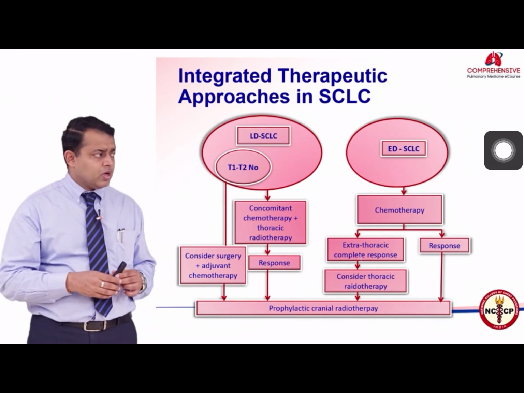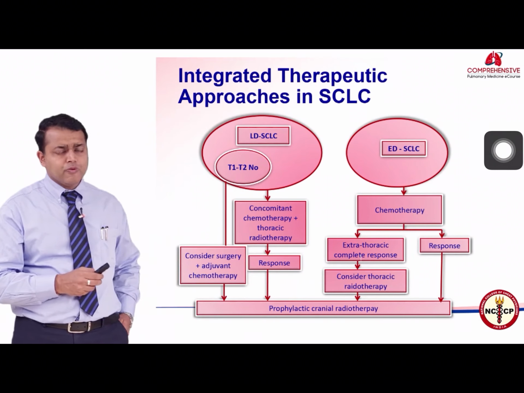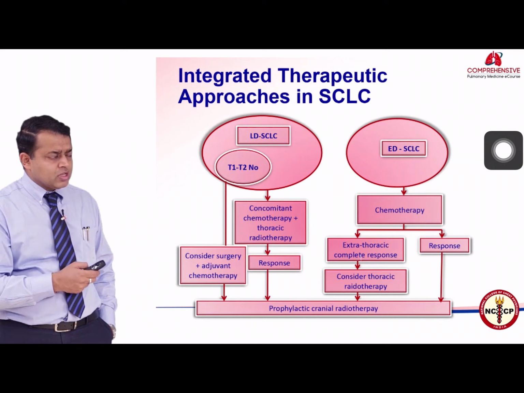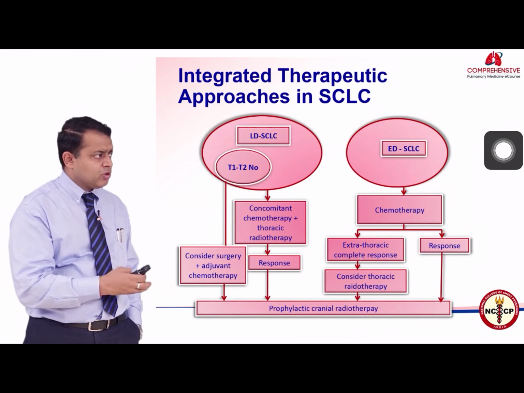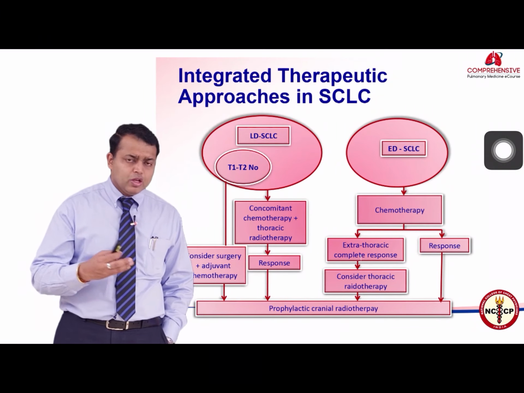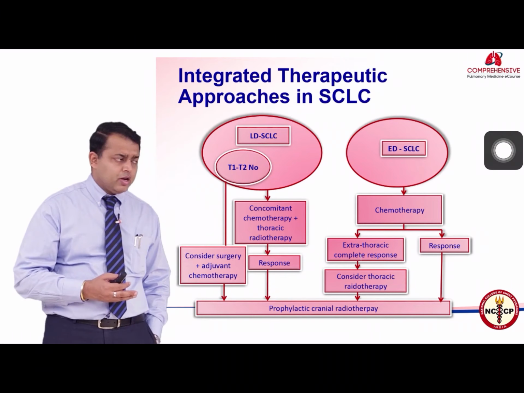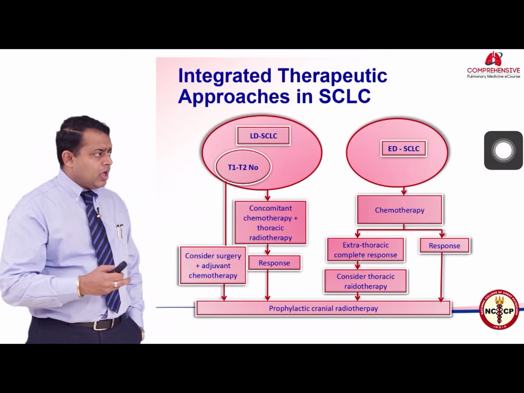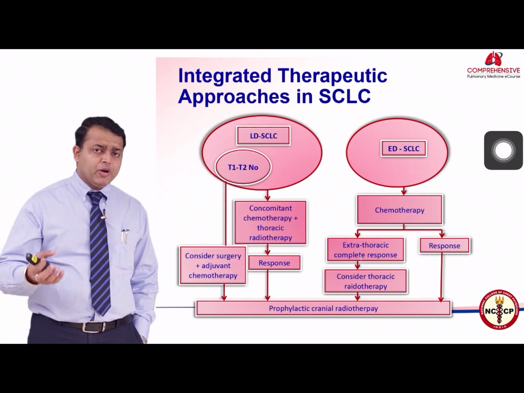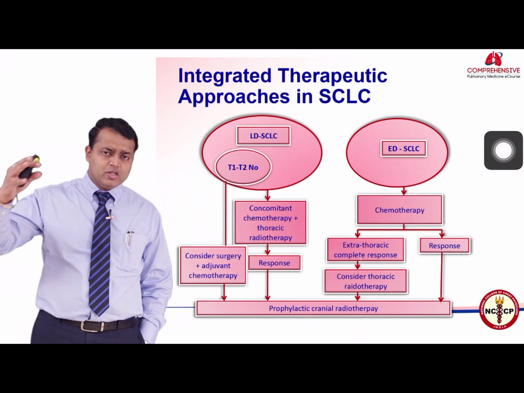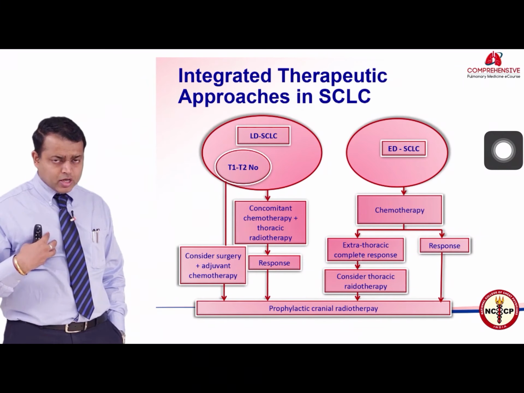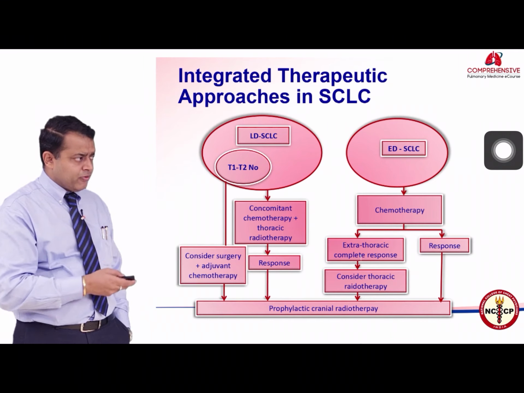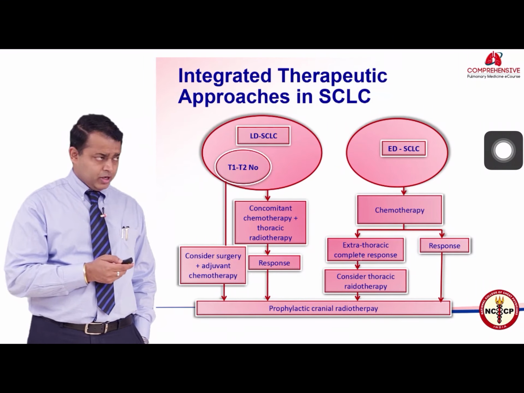If at all it is possible, if the patient has got a good performance status. For those who have extensive stage disease, they should receive chemotherapy. If there is a good response, they should receive prophylactic cranial irradiation. That is the bottom line. Those who have extrathoracic complete response, that is their extrathoracic disease has vanished away but have residual thoracic disease, can be offered thoracic radiotherapy also.